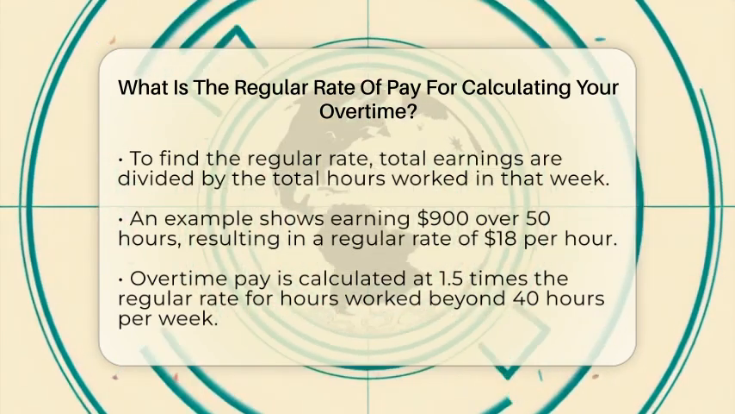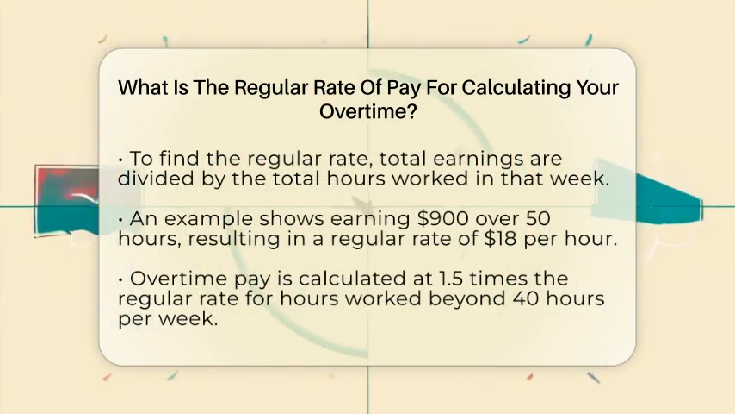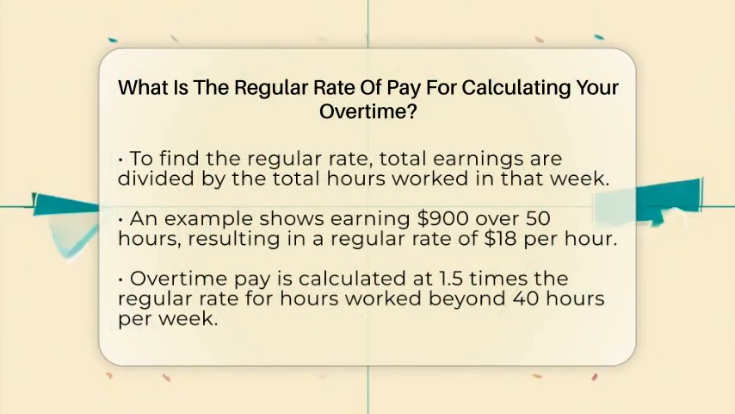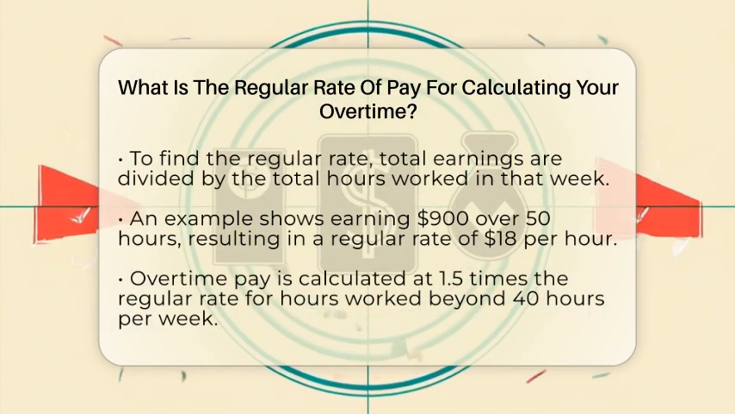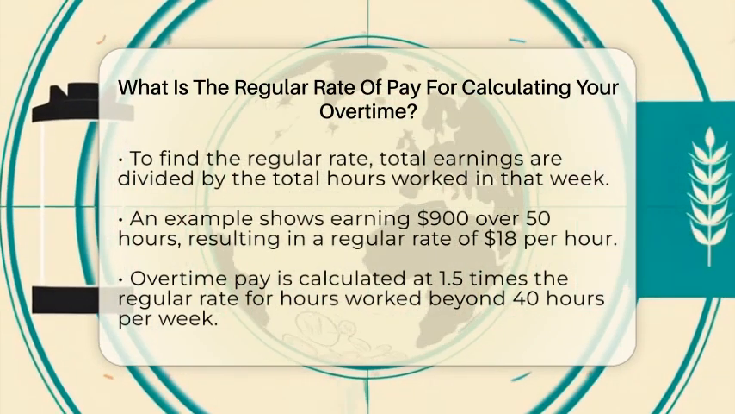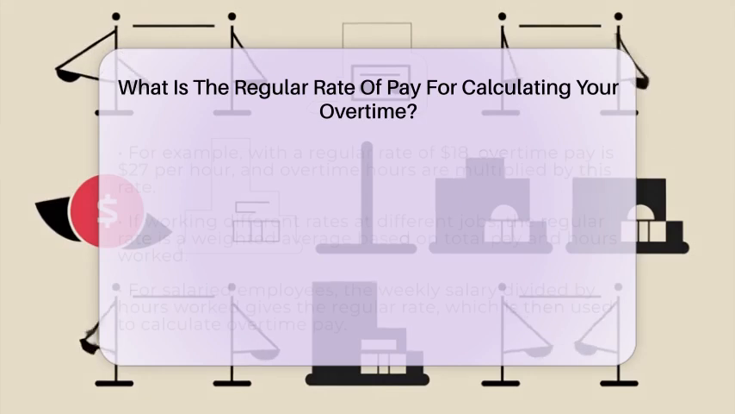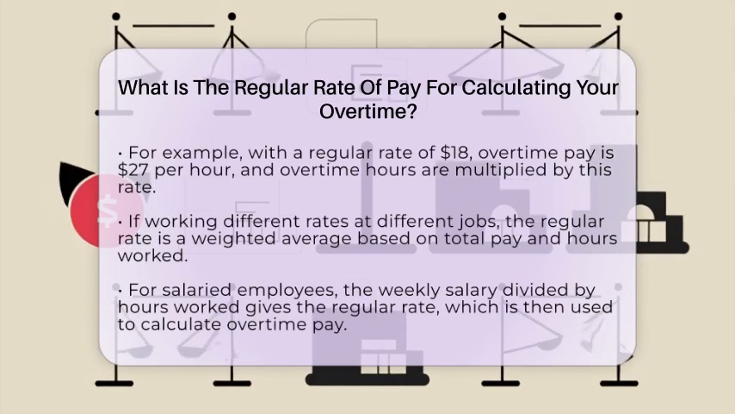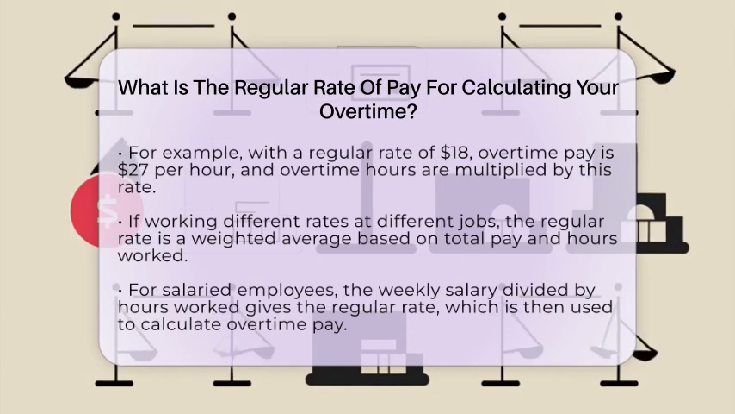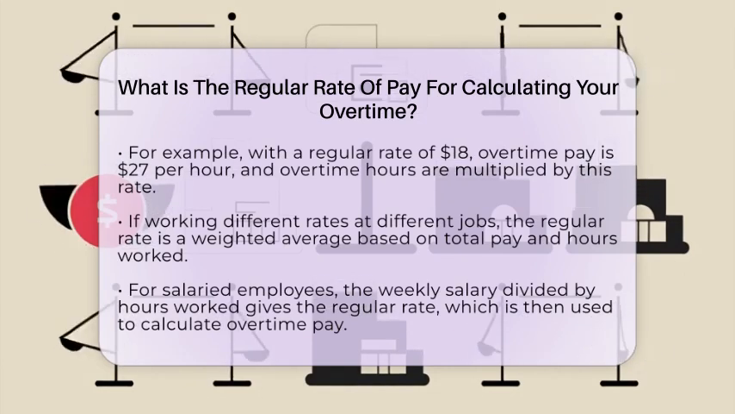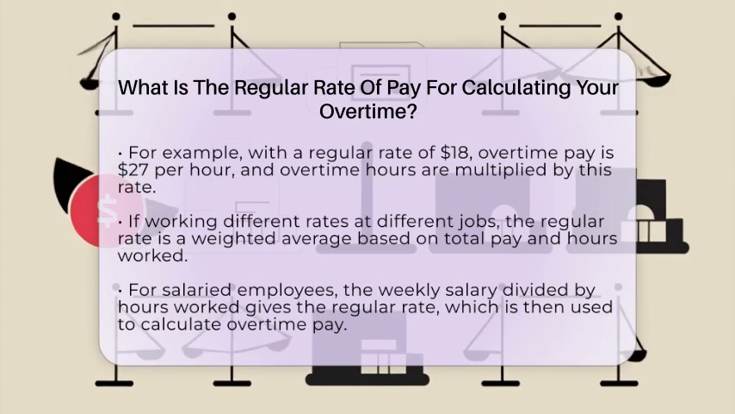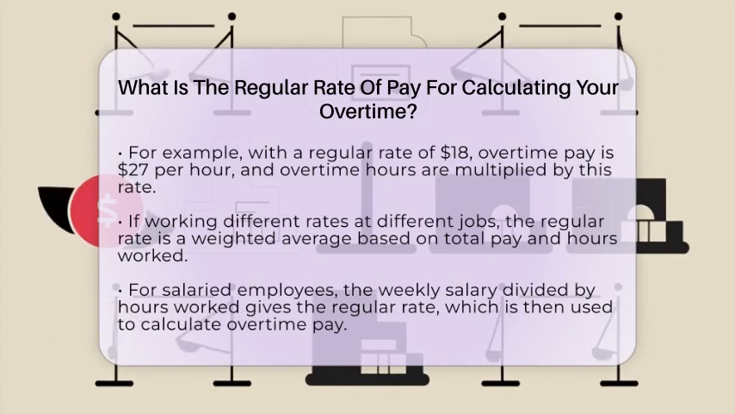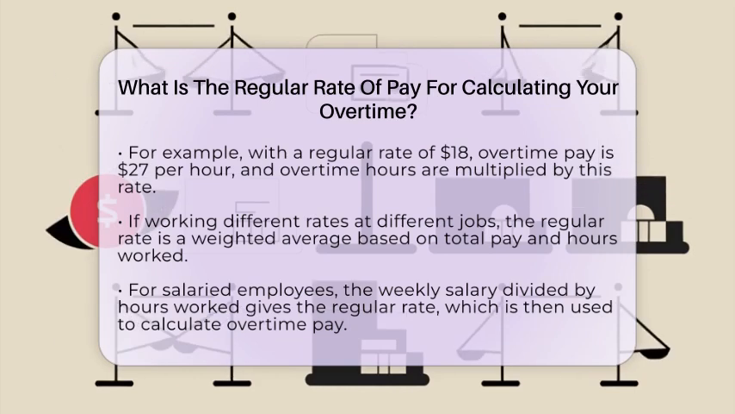Once you know your regular rate, calculating overtime is straightforward. For hours worked beyond 40 in a week, you get paid 1.5 times your regular rate. So, if your regular rate is $18, your overtime rate is $27 per hour. For example, if you work 10 hours of overtime, you multiply $18 by 1.5, which gives you $27. Then, you multiply $27 by the 10 overtime hours, which equals $270.